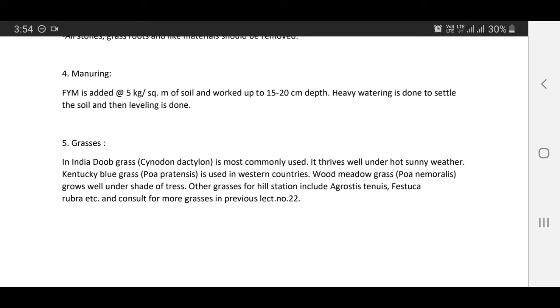Grasses in India: doob grass, Cynodon dactylon, is most commonly used. It thrives well under hot sunny weather. Kentucky bluegrass, Poa pratensis, is used in western countries. Wood meadow grass, Poa nemoralis, grows well under shade of trees. Other grasses for hill stations include Agrostis tenuis, Festuca rubra, etc. Consult for more grasses in previous lecture number 22.